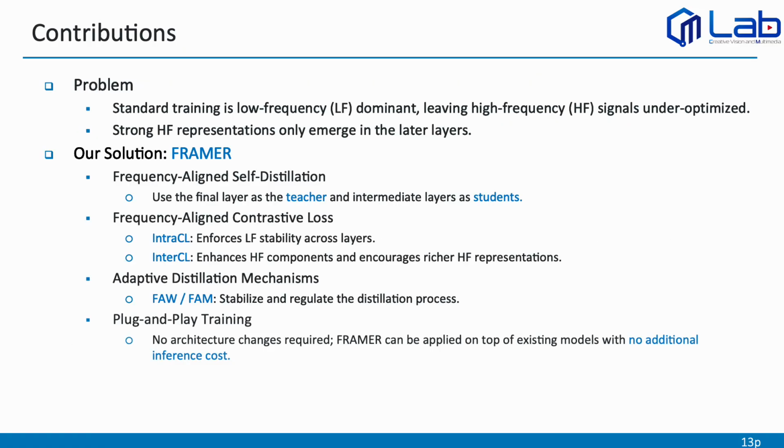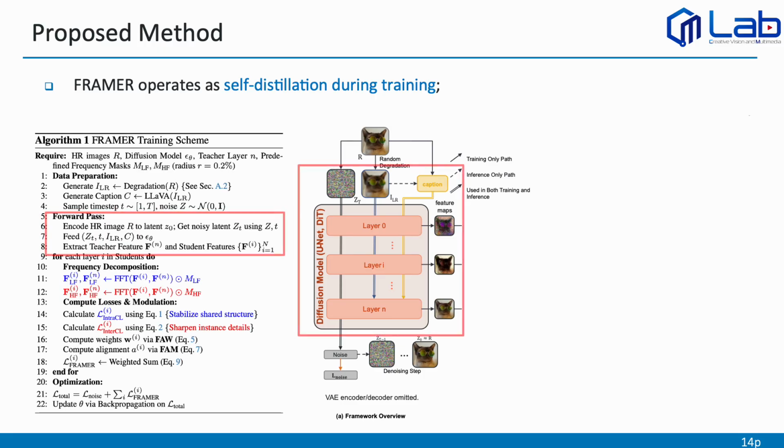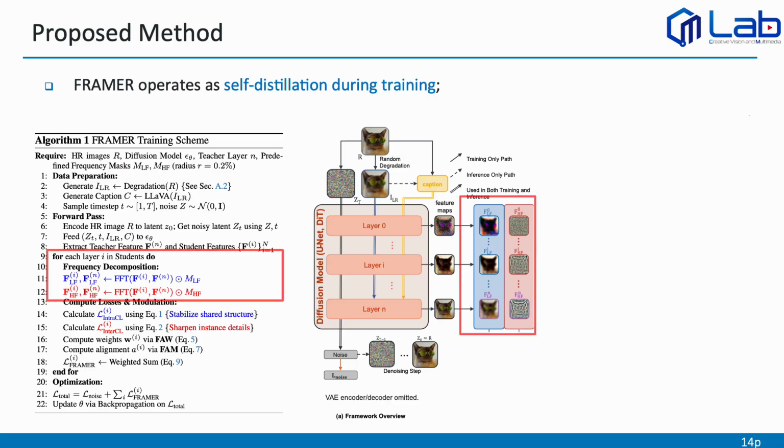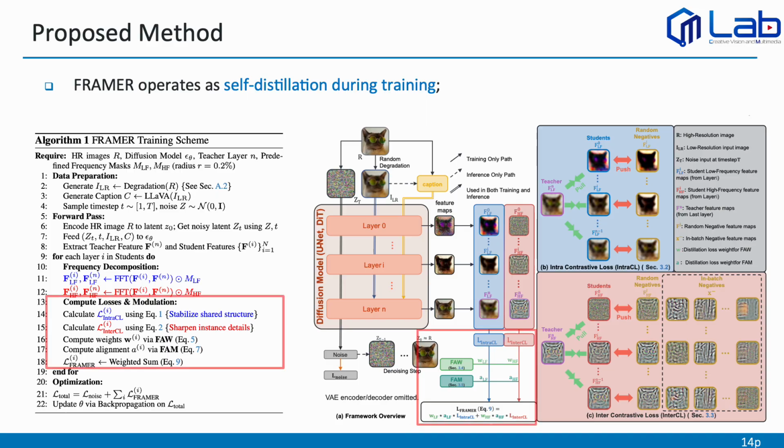Finally, our framework is plug-and-play. FRAMER can be applied on top of existing models without any architectural changes and introduces no additional inference cost. This slide summarizes our pipeline following the training algorithm. During training, FRAMER operates as a self-distillation framework where the final layer acts as the teacher and intermediate layers serve as students. After extracting the teacher and student features, we decompose them into low and high frequency components in the frequency domain. Then, we apply our two key modules, the contrastive objectives to guide frequency-specific learning, and the adaptive distillation mechanisms, FAW and FAM, to dynamically regulate the distillation strength. All losses are finally combined to optimize the model during training.